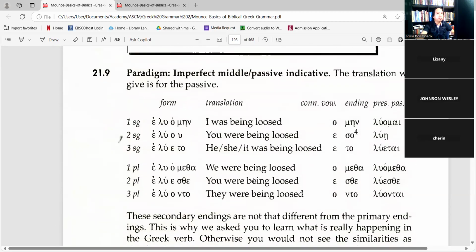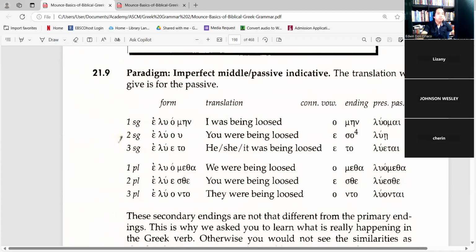And then here you could see the presence of, for example, the plural forms. Eloometa is parallel with Luometa, and Lueste with Lueste. Eloonto, because this is the different one, Luontay.